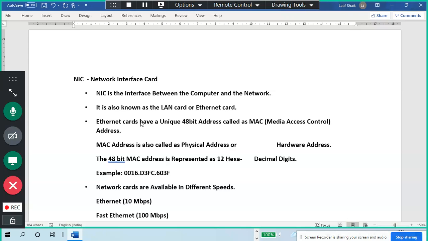Okay, so anything which we connect from our devices to a network is called a NIC. It is the interface between a computer and a network.